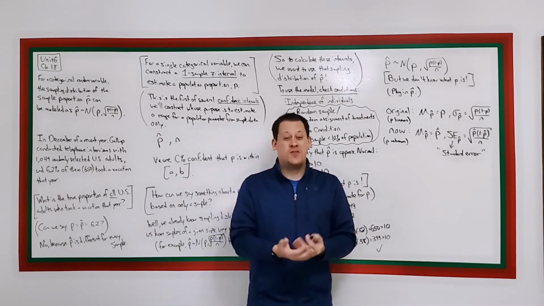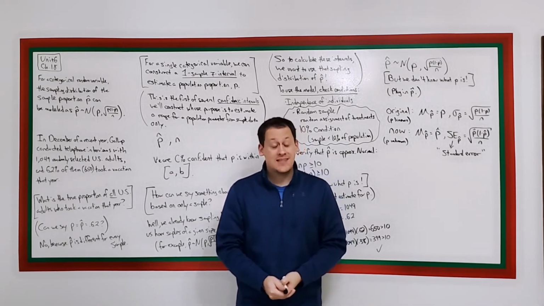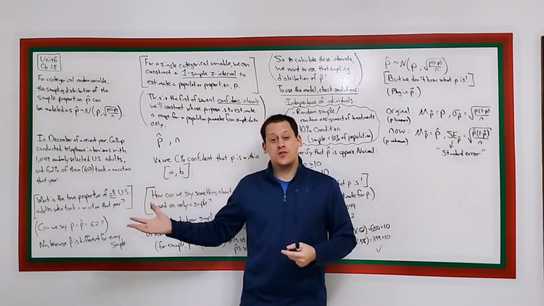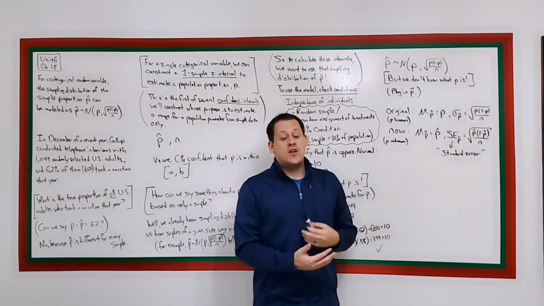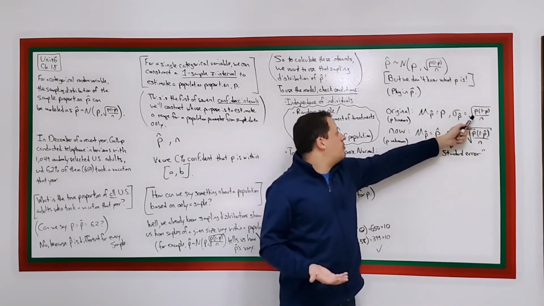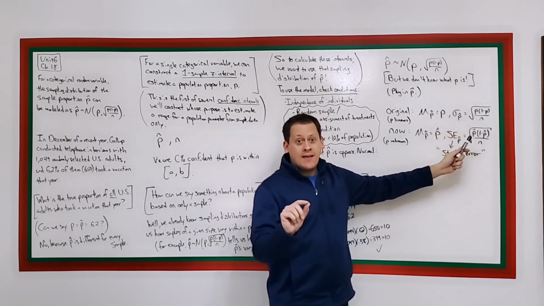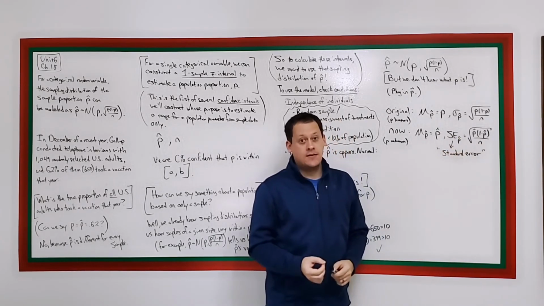So in this new universe where we don't know the value of the population parameter, in this case, since we're talking about proportions, we don't know p, we no longer can calculate the standard deviation of the sampling distribution. This is just as unknowable as p is, but we can calculate the standard error, which has the p hats filled in instead.